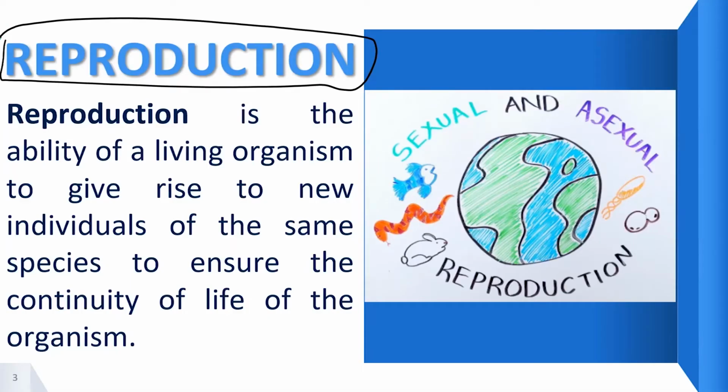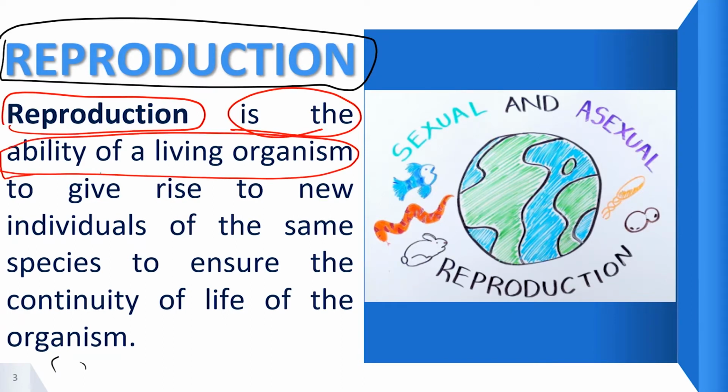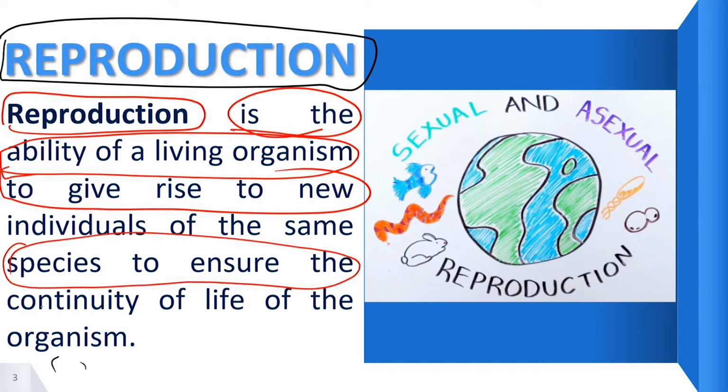So this brings us to the definition of reproduction. Reproduction is defined as the ability of a living organism to give rise to new individuals of the same species in order for the continuity of life.